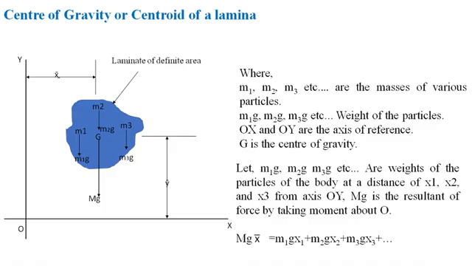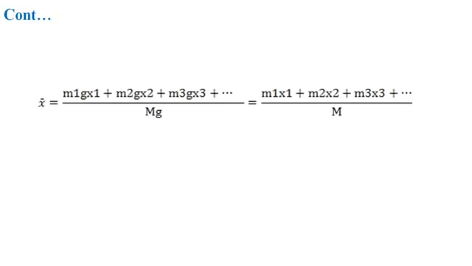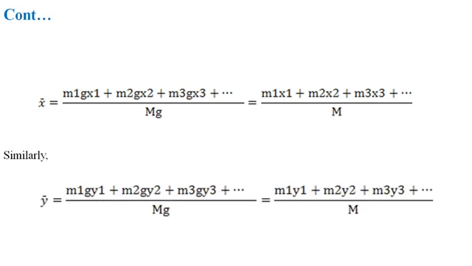Now, M g x bar is equal to m1g x1 plus m2g x2 plus m3g x3 plus etc. Now, x bar will become m1g x1 plus m2g x2 plus m3g x3 plus etc. divided by M into g. That finally gives m1 x1 plus m2 x2 plus m3 x3 plus etc. divided by M. Similarly, y bar is equal to m1g y1 plus m2g y2 plus m3g y3 plus etc. divided by M into g, that is equal to m1 y1 plus m2 y2 plus m3 y3 plus etc. divided by M.